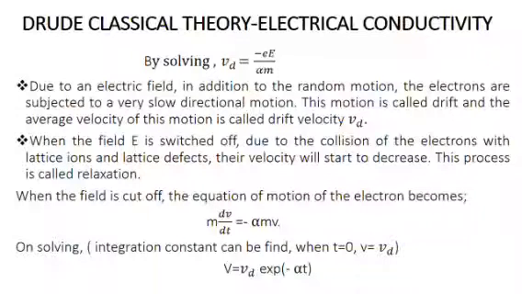So when the field is cut off, the equation of motion becomes m dv by dt is equal to minus alpha m v. On solving, the integration constant can be found under the condition that when t is equal to 0, v is equal to vd. So v is equal to vd into e raised to minus alpha t.